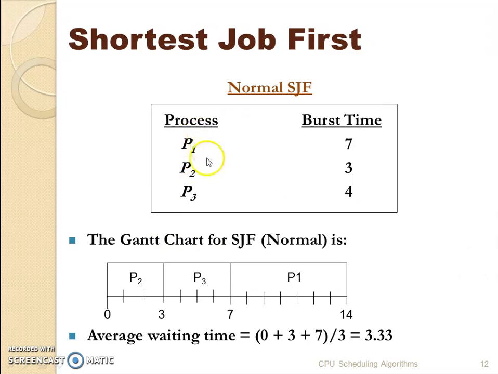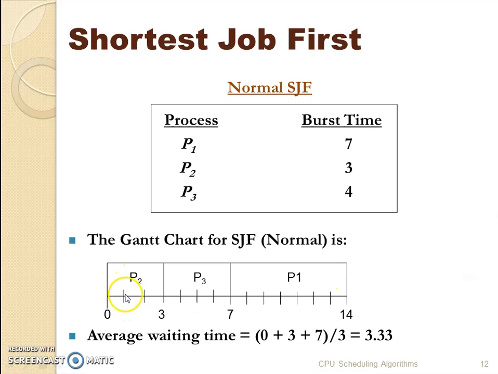In the diagram, if we see, P2 has the shortest burst time, followed by P3 and then P1. So P2 started at 0 seconds and continued for 3 seconds, since its burst time is 3. Next is P3, which started at 3 seconds and continued for 4 seconds. So P3 finished at 7 and then came P1, which executed for 7 seconds.